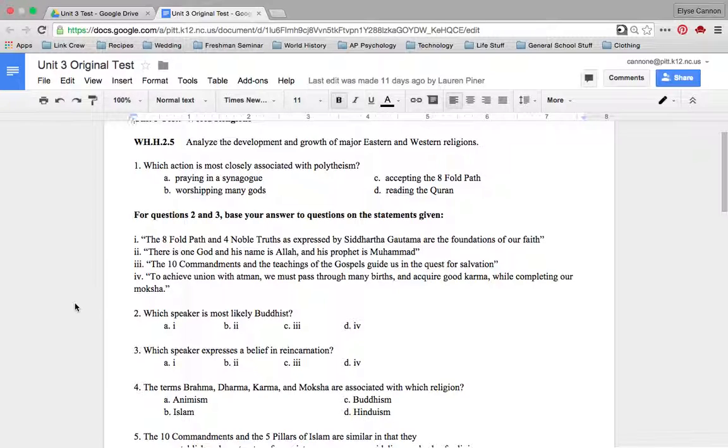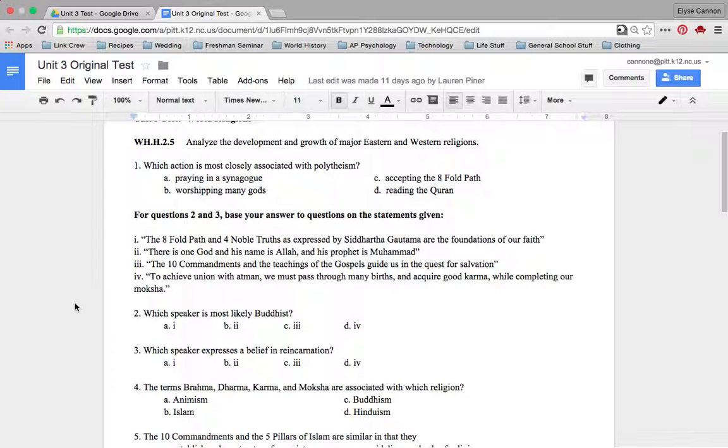1. The Eightfold Path and Four Noble Truths, as expressed by Siddhartha Gautama, are the foundation of our faith. 2. There is one God, and his name is Allah, and his prophet is Muhammad. 3. The Ten Commandments and the teachings of the Gospel guide us in the quest for salvation. 4. To achieve union with Atman, we must pass through many births and acquire good karma while completing our moksha.